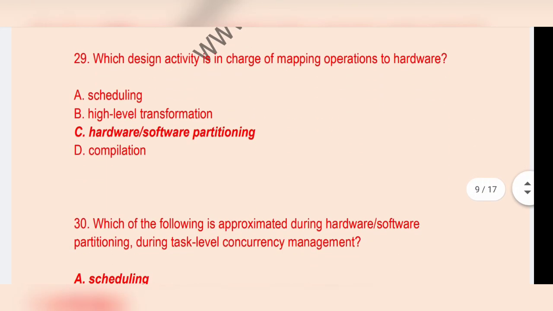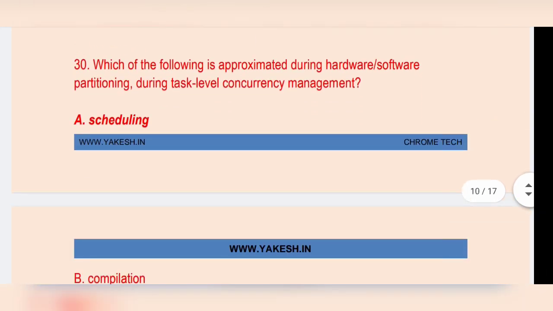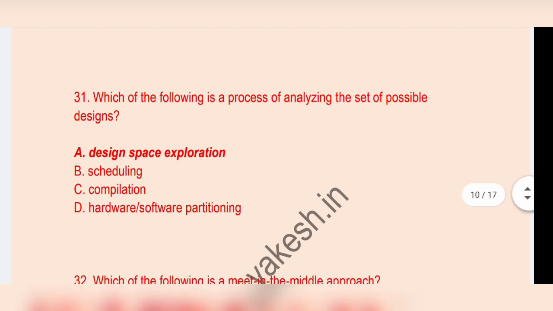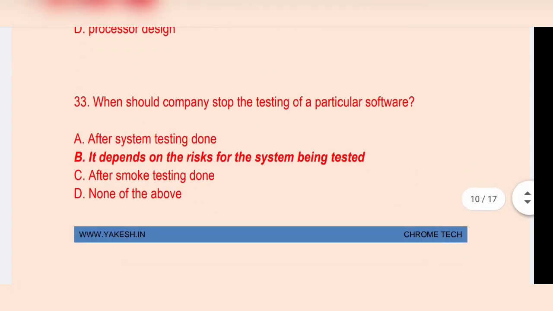Which design activity is in charge of mapping operations to hardware? Option C, hardware software partitioning. Which of the following is approximated during hardware software partitioning in task level concurrency management? Option A, scheduling. Which of the following is the process of analyzing the set of possible designs? Option A, design space. Which of the following maintains a middle approach? Option B, platform based design.